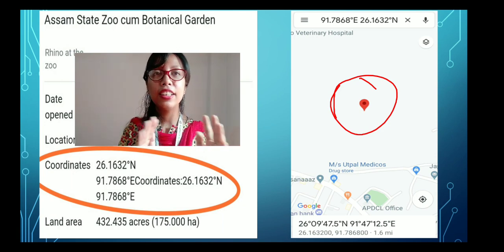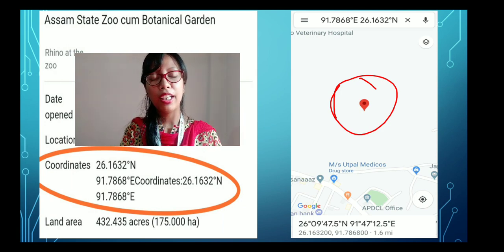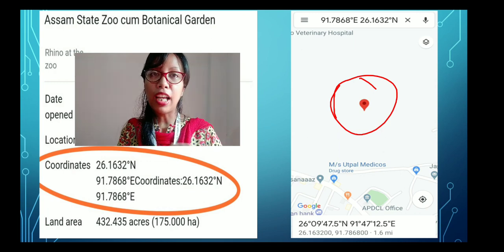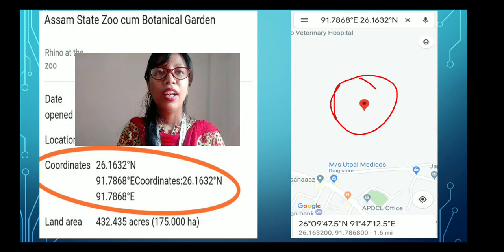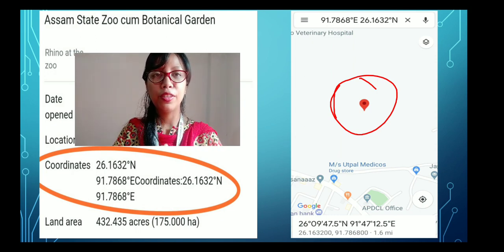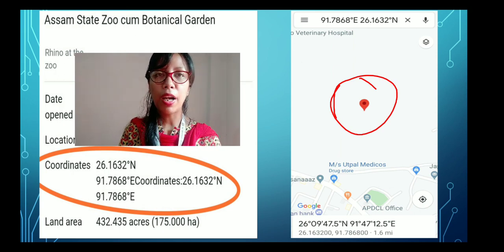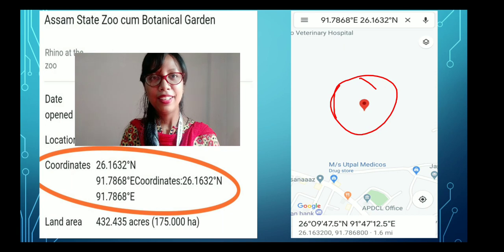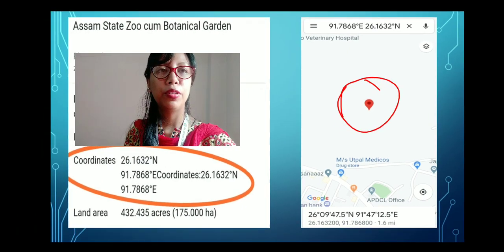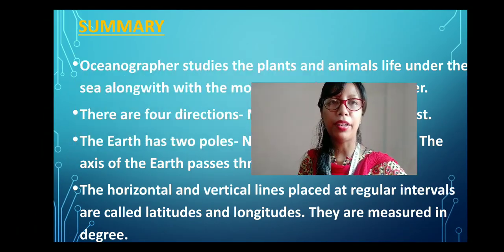Got it? So this is how we can find where one is staying, or the address, with the help of the coordinates. Is it clear to you? Try to do it once with the help of Google Maps. You will come to know how the coordinates work. You can also try the Taj Mahal coordinates as well. Clear? Okay, now let's move towards the summary part.